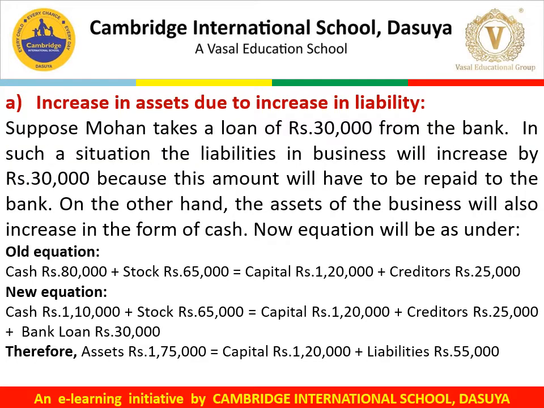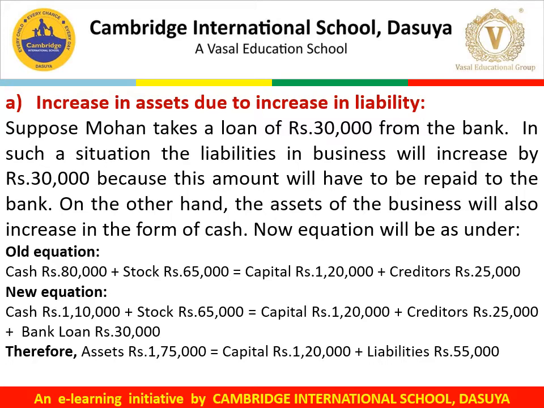When there is an increase in assets due to an increase in liability. Suppose Mohan takes a loan of rupees 30,000 from the bank. In such a situation, the liabilities of the business will increase by rupees 30,000 because this amount will have to be repaid to the bank. On the other hand, the assets of the business will also increase in the form of cash. Now the equation will be as under.